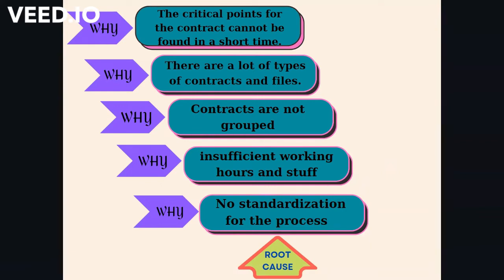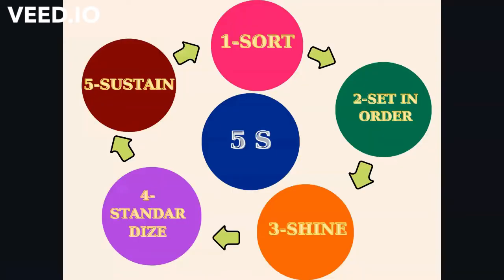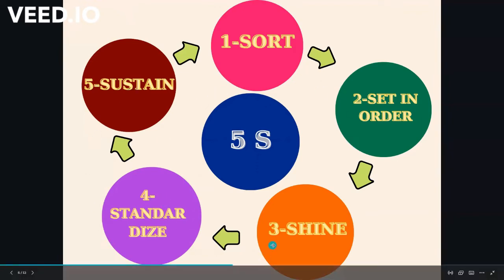Now, I would like to mention my aim in the project. The main purpose of this project is to save time in the follow-up to the contract management process and standardize the contract type with the Excel table method with critical points. Now, let's move on to the proposed model. As I said before, I use the 5S method for this part. We can see from this figure, these are the 5S steps.